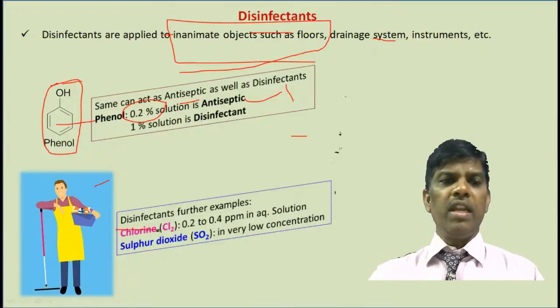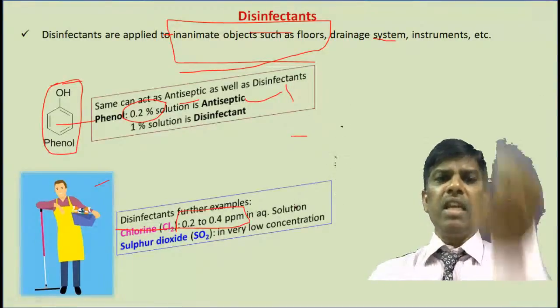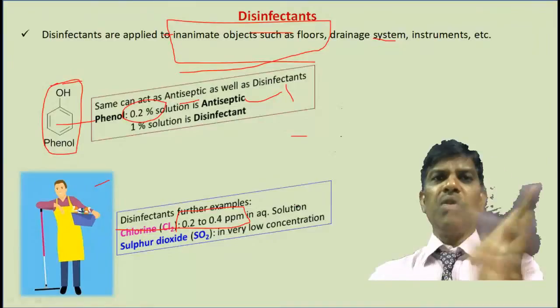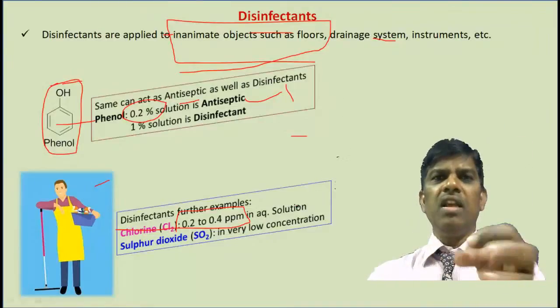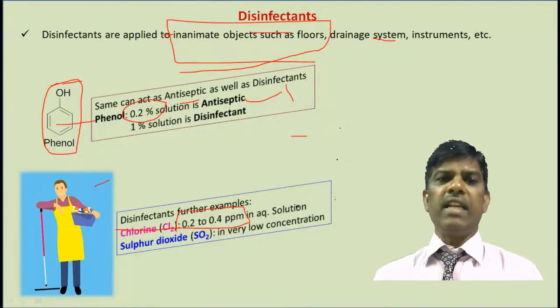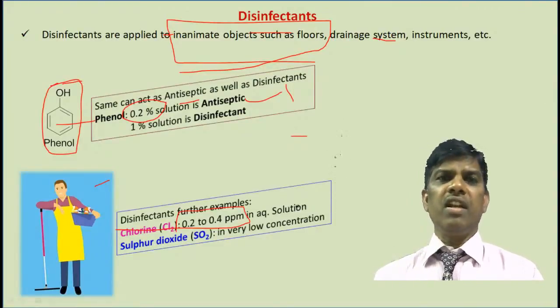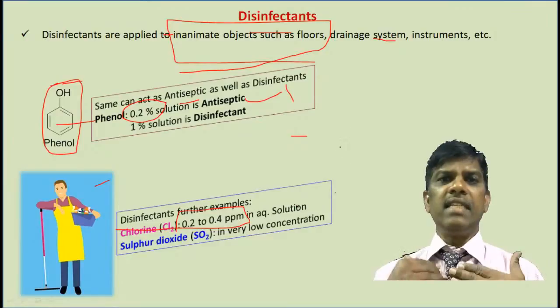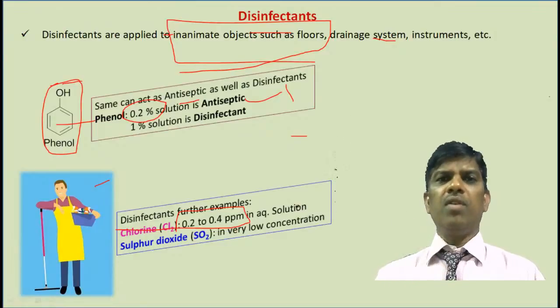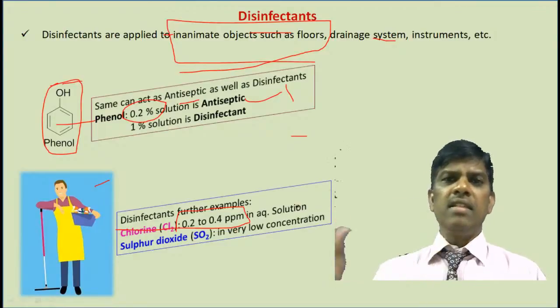For example, chlorine in the concentration of 0.2 ppm, parts per million, means just 0.2 mg in 1000 ml. In 1 liter, 0.2 mg chlorine, just pass chlorine and it is going to act as a disinfectant. Not only chlorine, sulfur dioxide in very low concentration also is going to act as a disinfectant. So this is how disinfectants are going to kill the microbes and make the system clean.